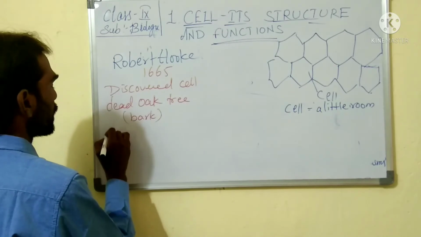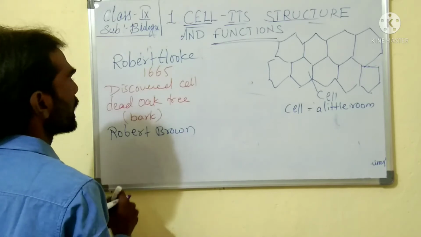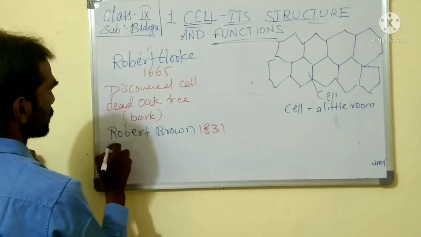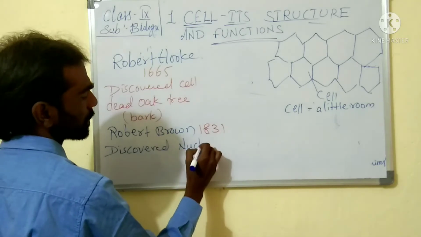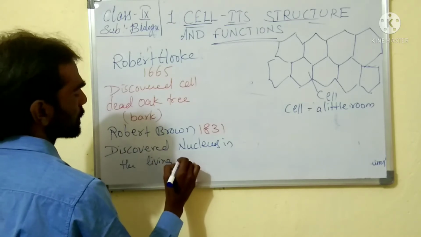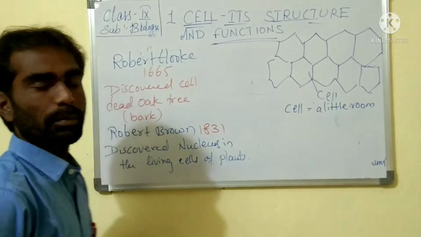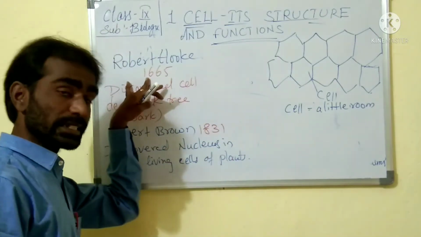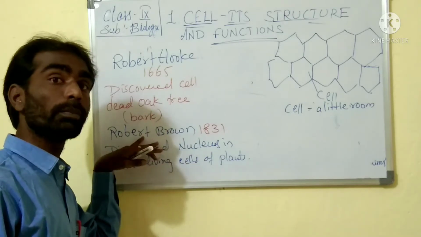Another scientist, Robert Brown, in the year 1831, discovered the nucleus in the living cells of plants. So what happened here? In 1665 Robert Hooke discovered the cell, but in 1831 Robert Brown discovered the nucleus.